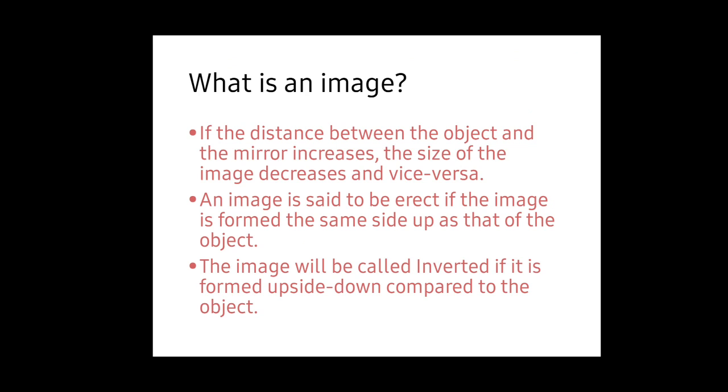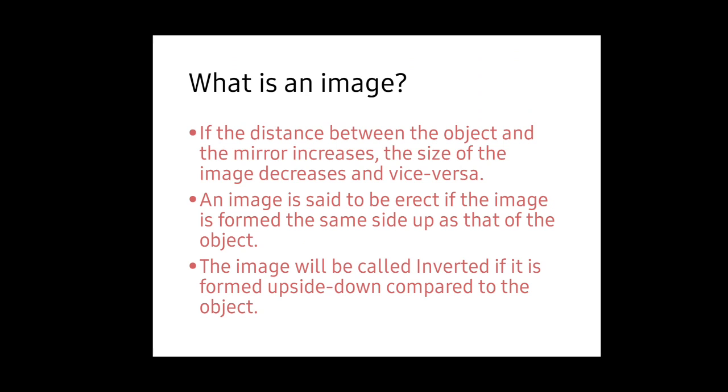The same point has been repeating in different descriptions. So you can stop here and take a screenshot of this one. At the same time, we have to know one more description, that is the second point. An image is said to be erect if the image is formed the same side up as that of the object. The image will be called inverted if it is formed upside down compared to the object.